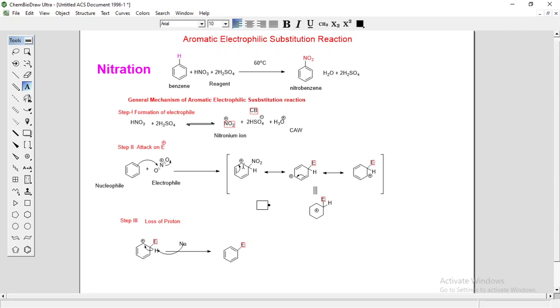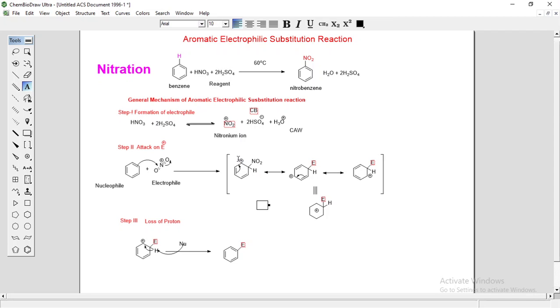This is your positive charge containing species. An intermediate is a short-lived species which is generated during the reaction. So in this reaction, this arenium ion, this carbocation, is the intermediate.